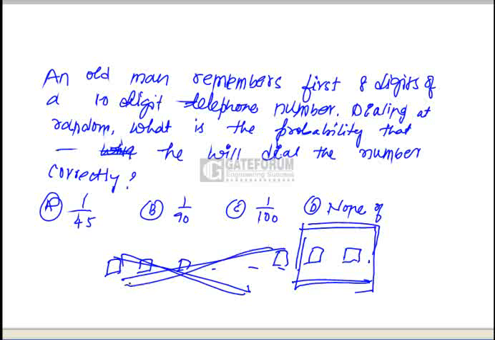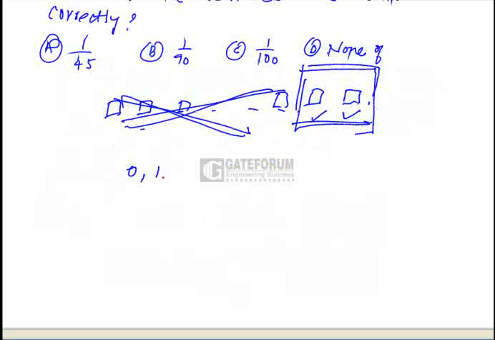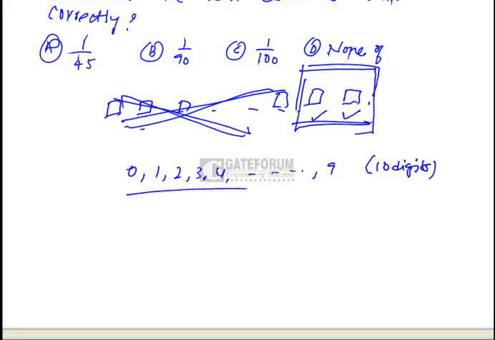So we don't need to arrange the first 8 digits. We can arrange the last 2 digits using 0, 1, 2, 3, 4, and so on up to 9. So there are totally 10 digits which can be used to dial the last 2 digits. The last two places can be filled in 10P2 ways, which is nothing but 10 into 9, equals 90 ways.